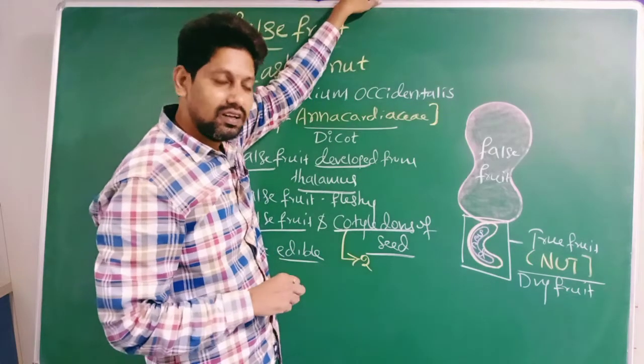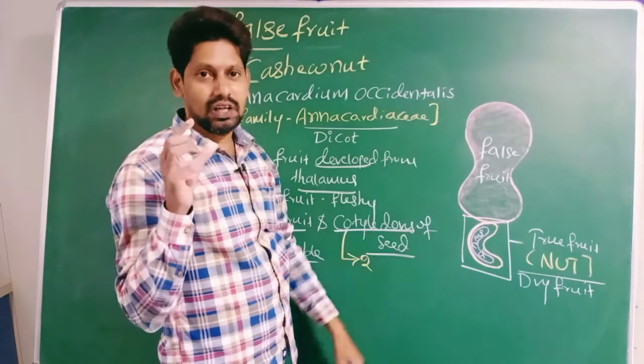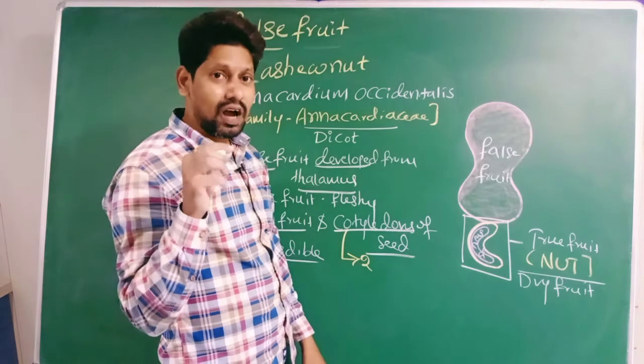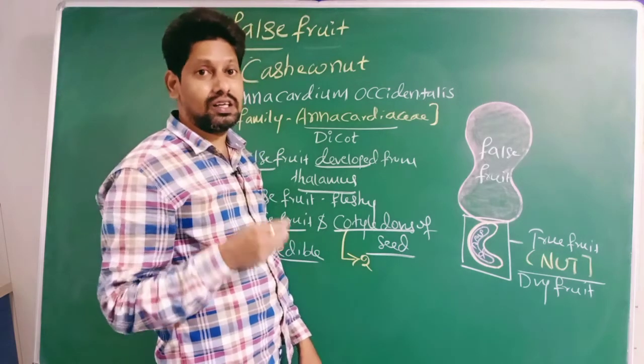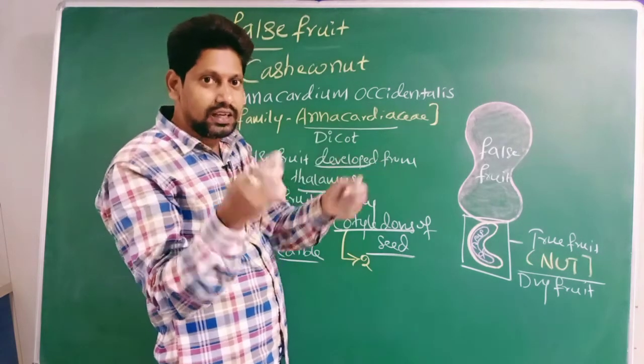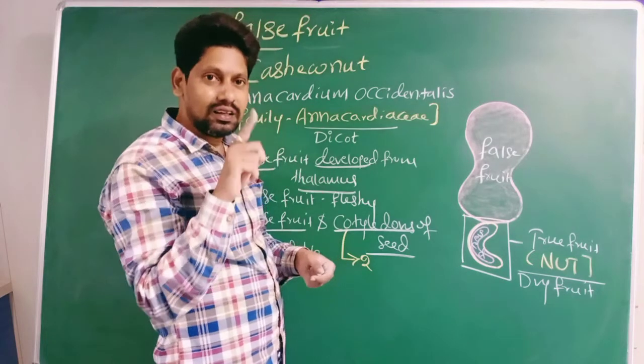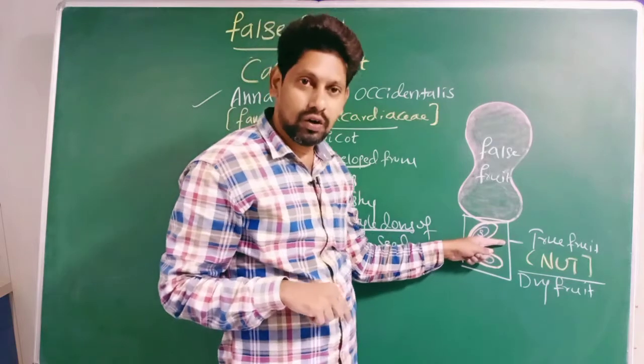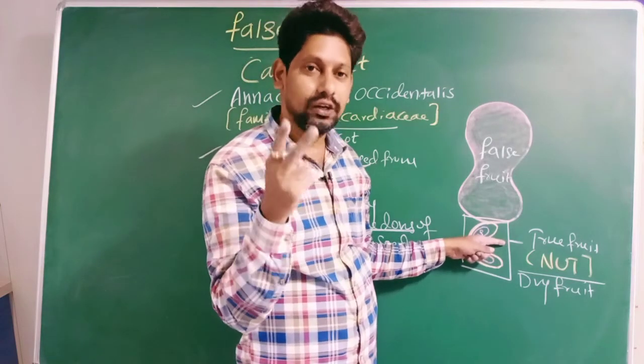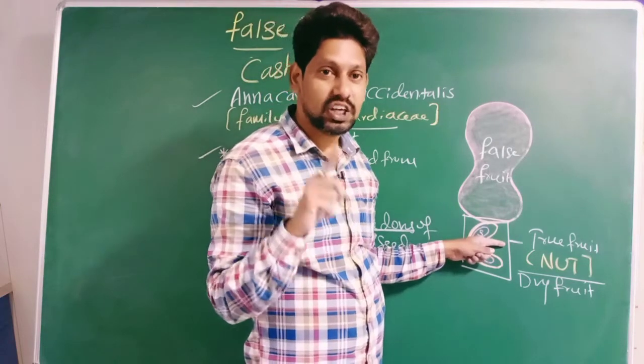Once see here. Sir, I think you saw the kaju. What kaju you are seeing is nothing but the cotyledon. That's why if you split it, you will get two parts, that are two cotyledons. That nut is the true fruit and the two cotyledons are the seed. What shape, sir? Kidney shape or bean shape?